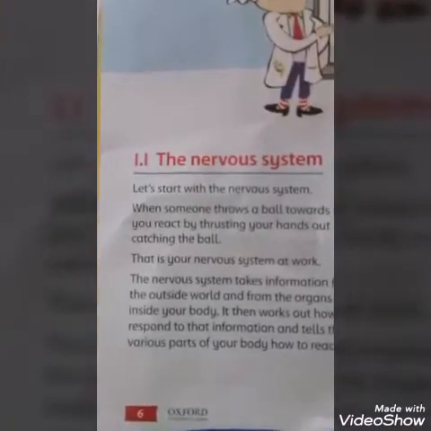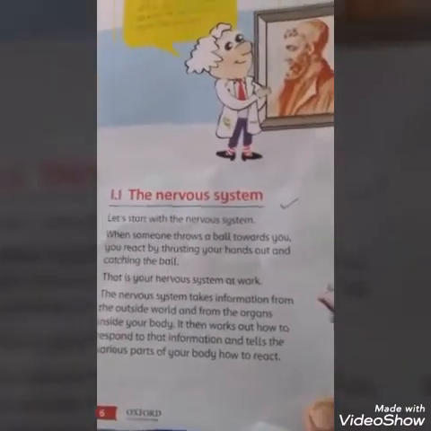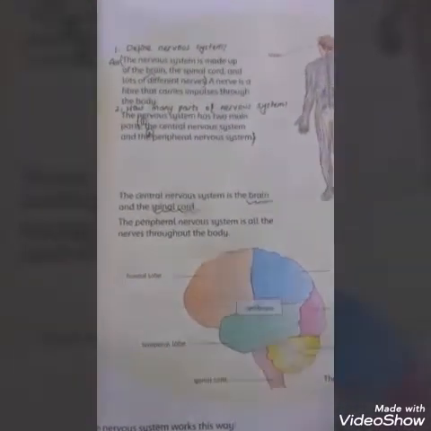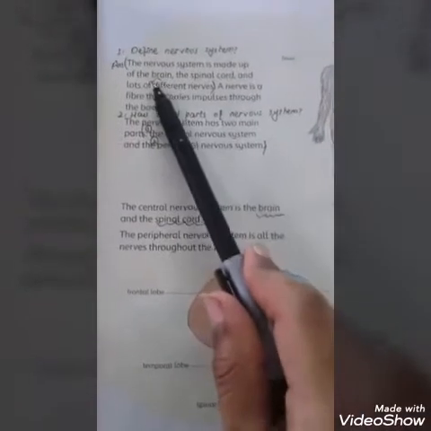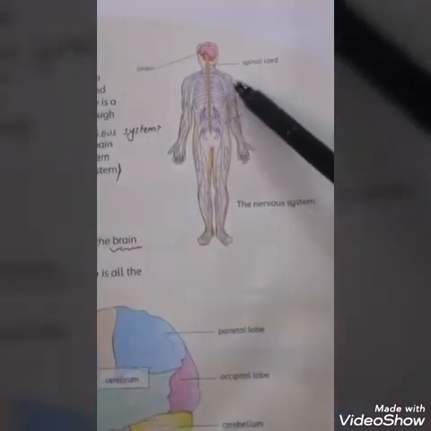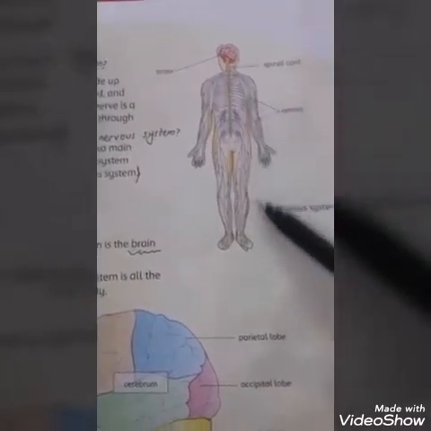Let's start our lecture from unit 1, that is human body. And the first topic, nervous system, present on page 6. The question arises here that what is nervous system? Nervous system is made up of brain, spinal cord and different nerves. In the picture you can see that brain, spinal cord, all the nerves present in the body makes nervous system.